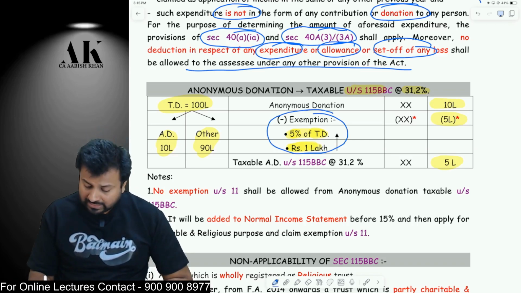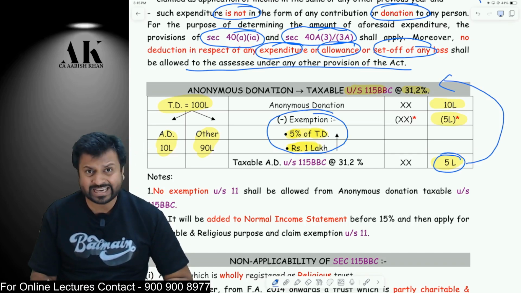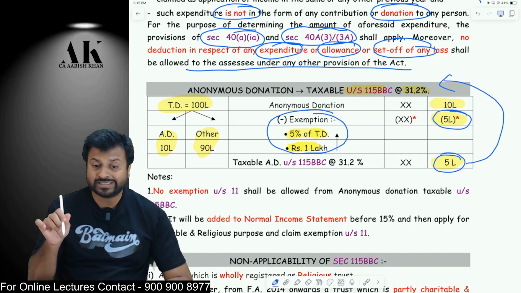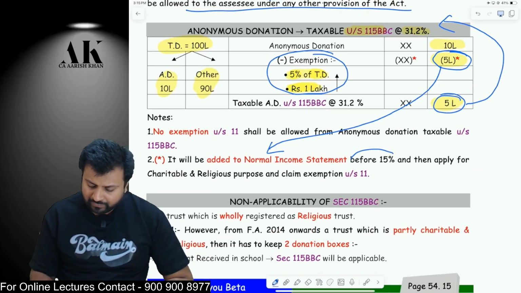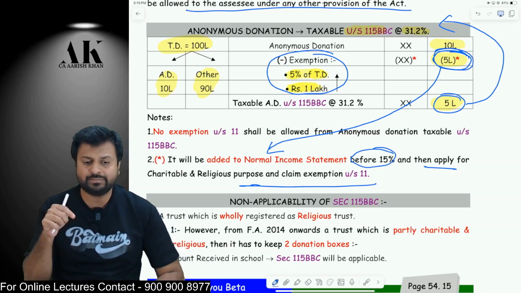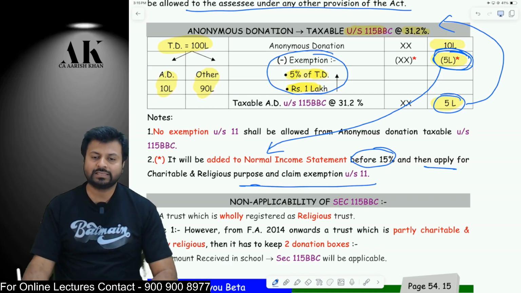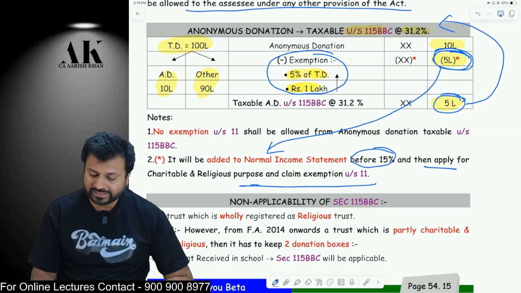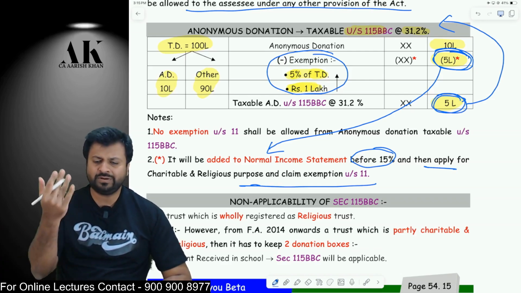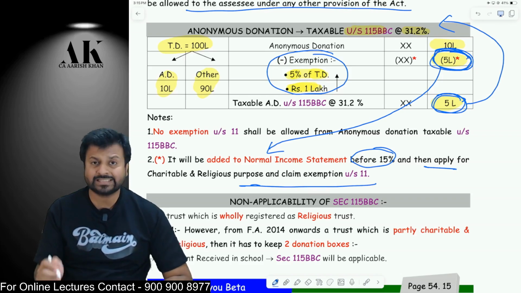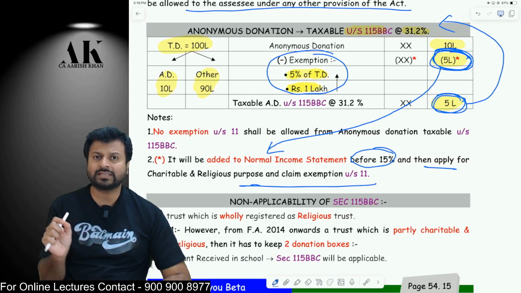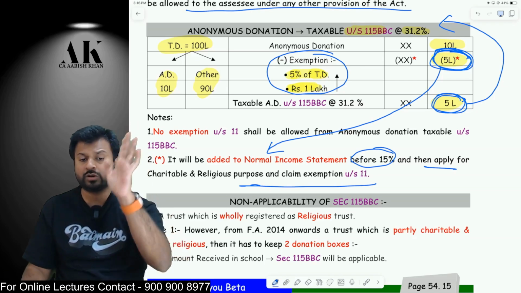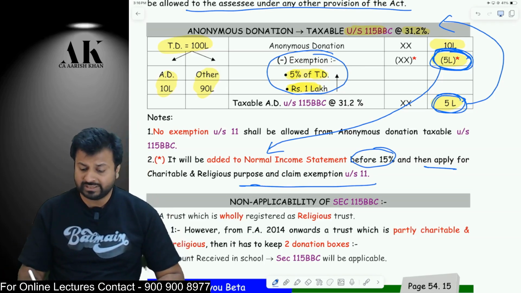Now the catch over here is, this 5 lakh will be taxable at 31.2%, and the catch over here is this 5 lakh which is getting exempt now over here, this is not going to be escaped. It is not fully exempt. It should be added to the normal income statement before 15%, and then you claim 15%, and then you apply this money of 5 lakh rupees, this 5 lakh rupees which is getting exempt here, you have to apply that money, and then only you will get the exemption of that 5 lakh rupees. Okay, so remember, the amount which is left over, that is the amount after exemption, that will be flat taxable at 31.2%, and the amount which is exempt, that you add to the income statement, then claim 15% from that 5 lakhs, and then the remaining amount has to be applied by the trust. Only then you are going to get the exemption. Otherwise, you are not going to get the exemption of this 5 lakh rupees I am talking about.